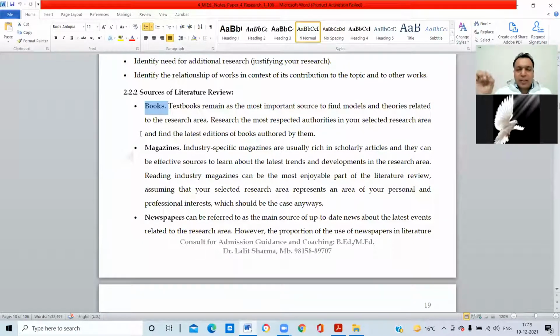We have to write a thesis of 100 pages or 200 pages or 300 pages according to the requirement of a particular university. So we have to collect the data first. After collecting the data, we have to interpret the data. After interpreting the data, we will see the reliability and validity of the data. Then we will make a report. These are the 5 or 6 steps of any research. You have to consider them first of all, right? Research is nothing, only 6 or 7 steps you have to keep in your mind.